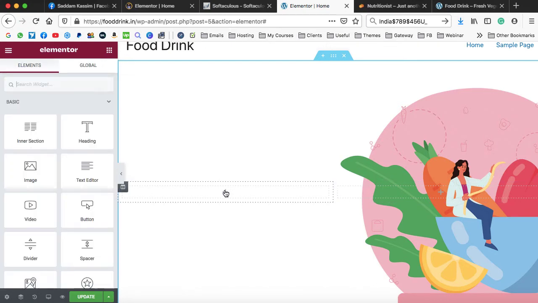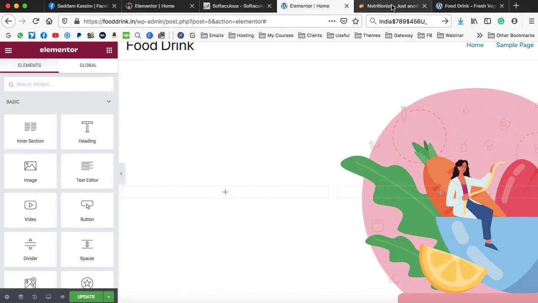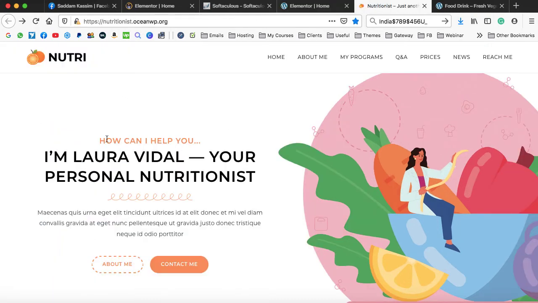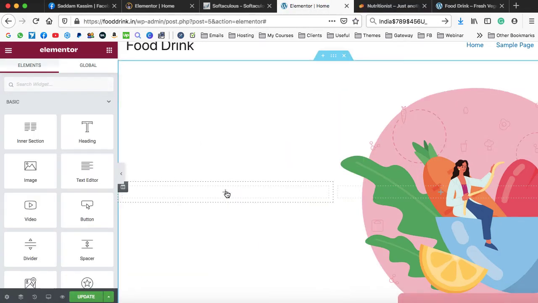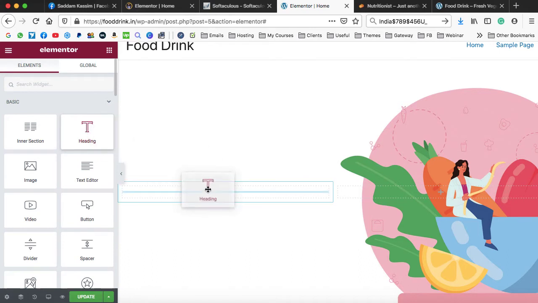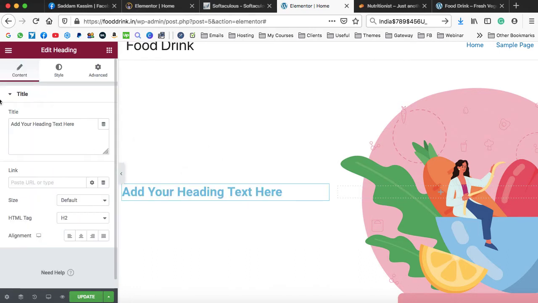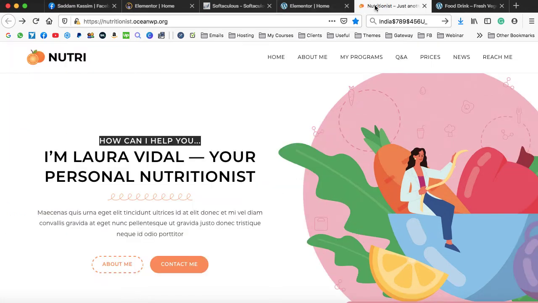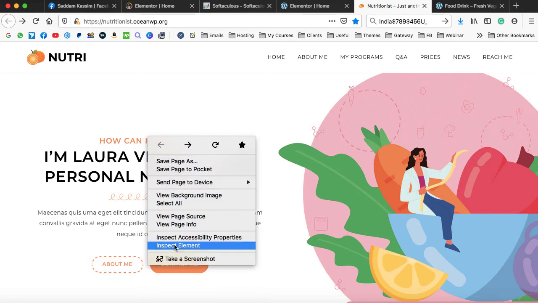In the first column, we need to put some content. So let's jump onto the nutritionist website, and here we can see this is the text written. Just copy it from here. I'm going on to the Elementor screen. Now to write a heading, we have the heading widget. Just drop it over here. And then on the left hand side, we can see this box, write your own text. I'm just pasting the one that I have copied from there. Second thing is that we need to match the font style as well as the font color. To get the color code of this font, that is an orange font, right click and then click on inspect element.